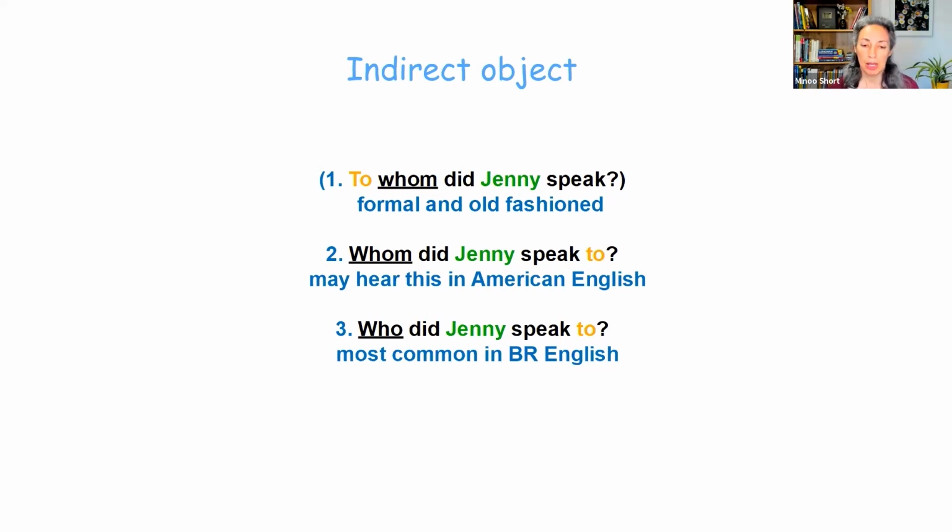I personally wouldn't use this formulation of this question. Number two is we use whom, not who, but whom, but put the preposition at the end. Whom did Jenny speak to? You may hear this in American English, not always, but some American speakers use whom like this, but never in British English. In British English, it's always the third option, who.